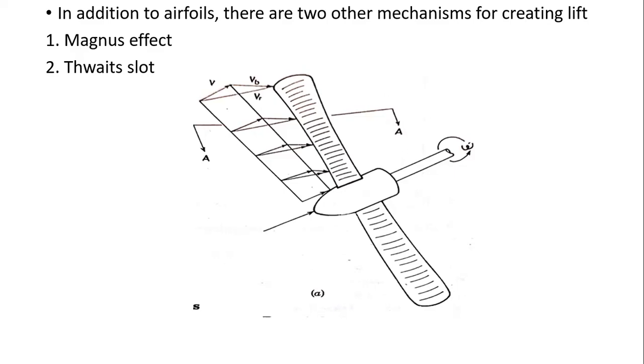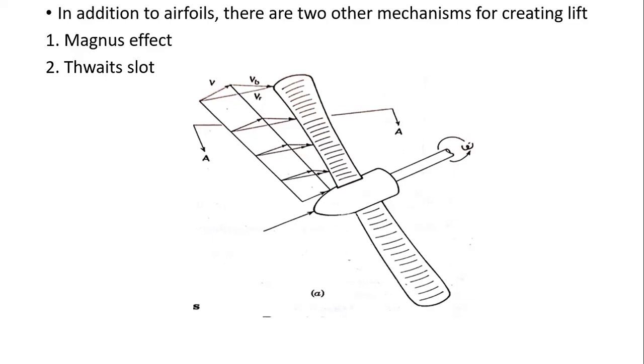Because we have to ensure the lift and drag ratio of airfoils to the desired levels, this works much better. The airfoil is generally much better in this than those of rotating slotted cylinders.